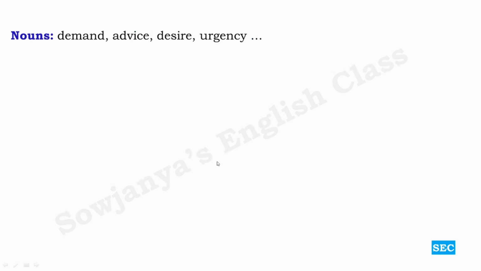And then nouns like demand, advice, desire, urgency: let us see how to use them with subjunctive with the help of examples. It was her desire that she be a film star. If you look at this, desire is a noun over here. It is not an adjective. It was her desire that she be a film star. So we have taken the help of a that clause over here, that she be. It is not is, am, or was, were. Be remains unchanged. That is the thing you should keep in mind whenever we look at the sentences.